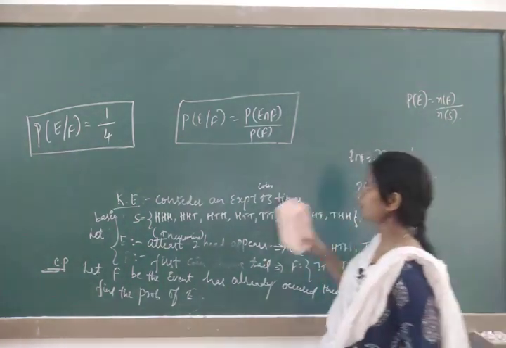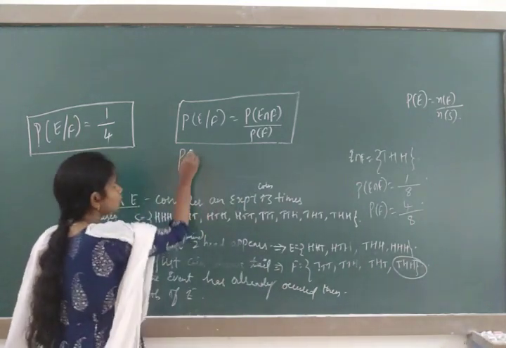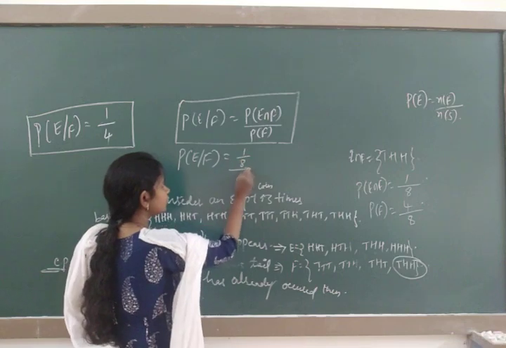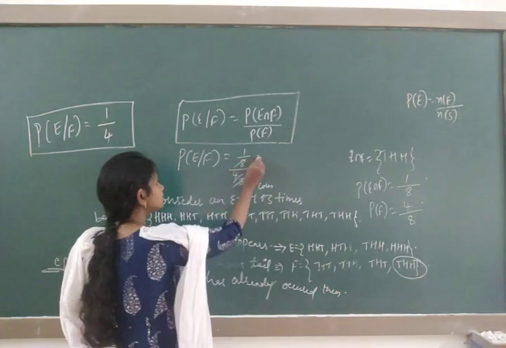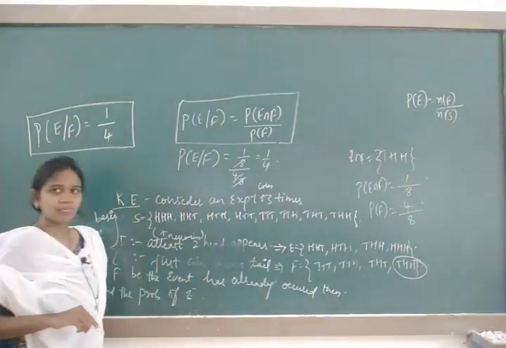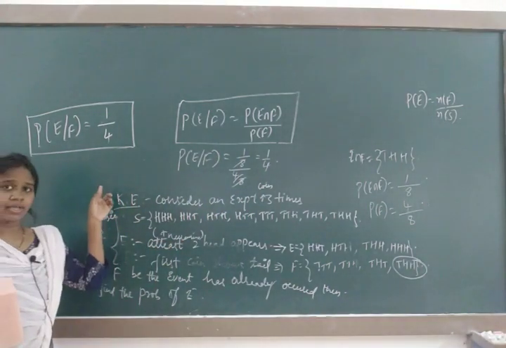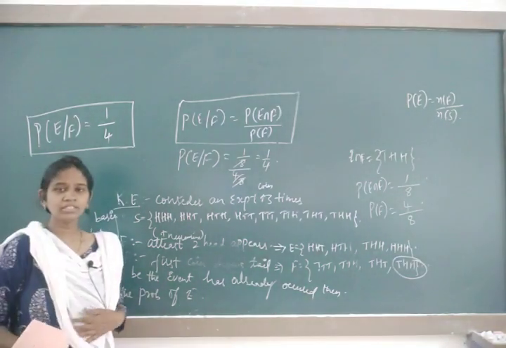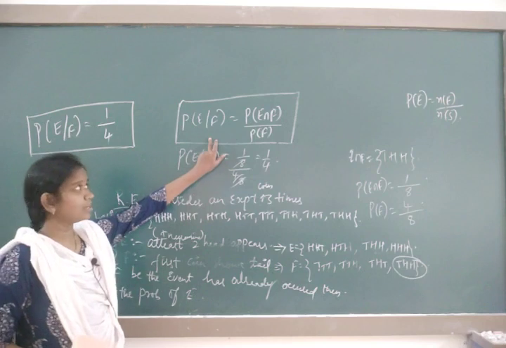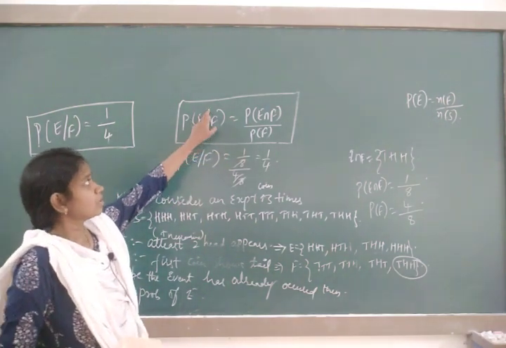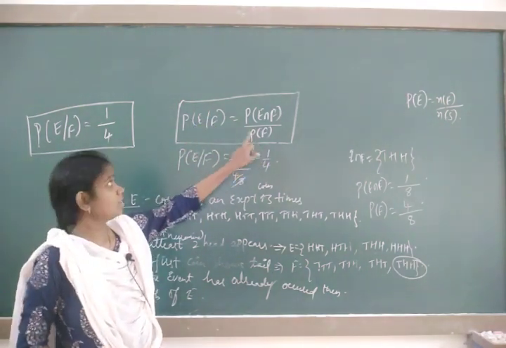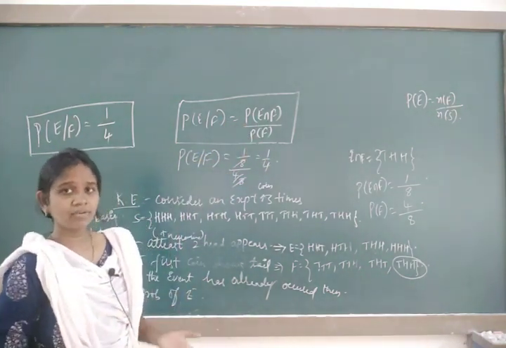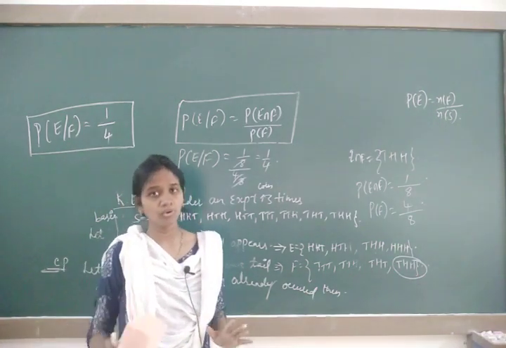Now substitute in that formula. P of E by F is equal to 1 by 8 divided by 4 by 8. 8 with the 8 cancels out. So the answer is 1 by 4. The same answer we also got with the logical method, that is 1 by 4. So this is about conditional probability, but the formula is important. Remember, P of E by F: for the denominator you take P of F, and the numerator will be the common part, E intersection F. Either you take E intersection F or F intersection E. Both are the same.